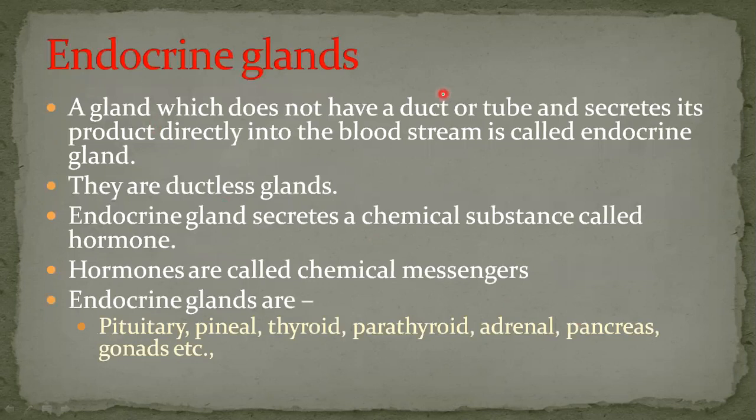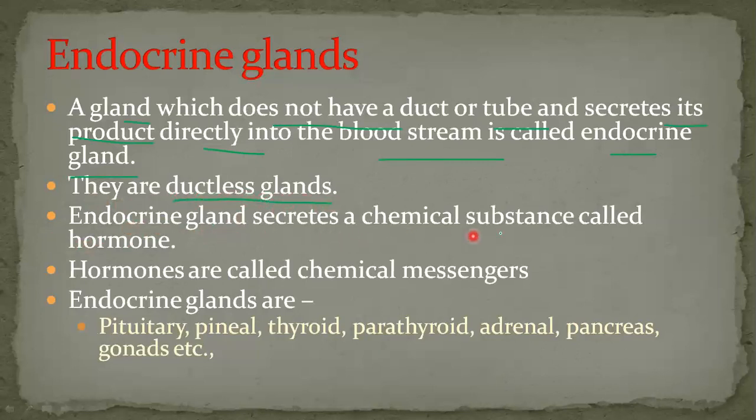Coming to the endocrine glands, a gland which does not have a duct or tube and secretes its product directly into the bloodstream is called an endocrine gland. The duct or tube is absent for storing the secretion. The secretions are secreted directly into the bloodstream, and from the bloodstream they reach the target site. So duct is absent, and they are regarded as ductless glands.